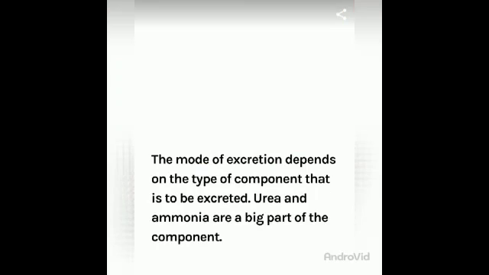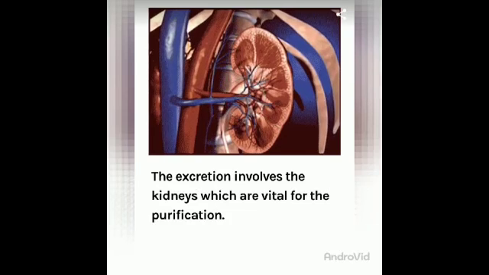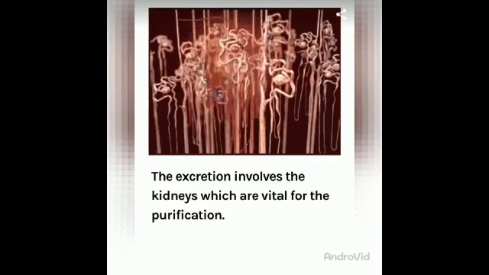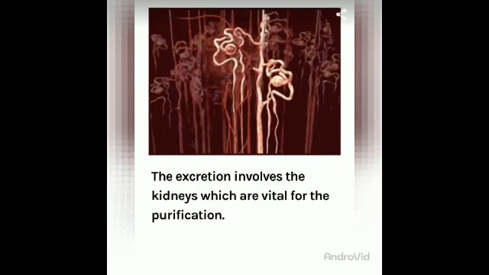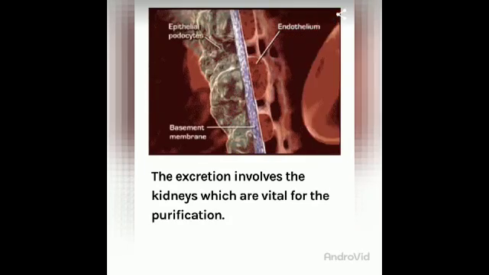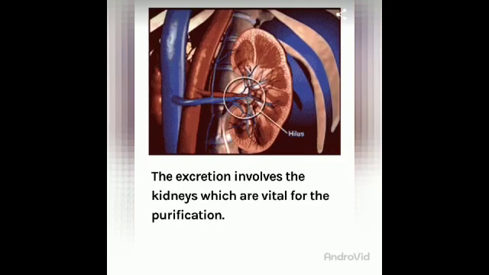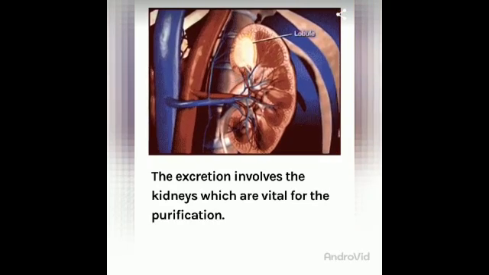The excretion involves the kidneys, which are vital for the purification. Here you can see in the picture nephrons. So many nephrons are present and the connections are joined together and they form a network.